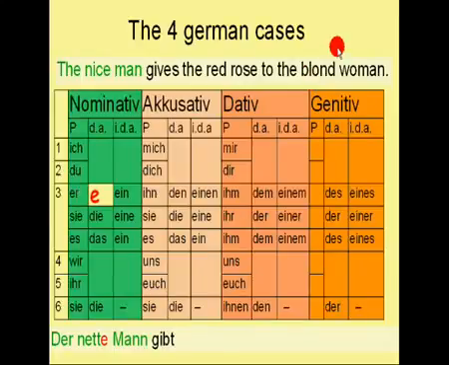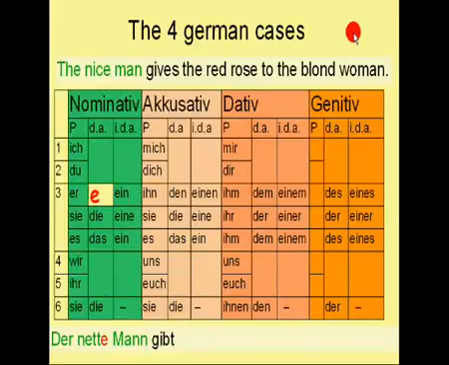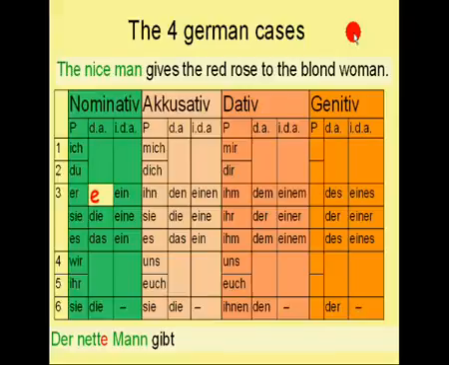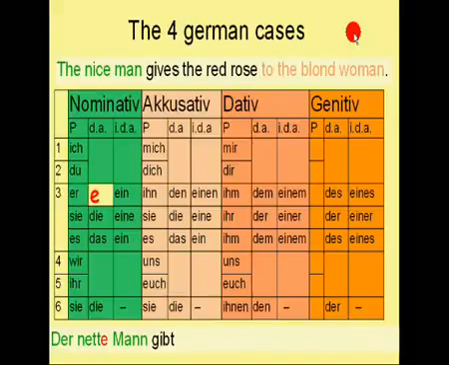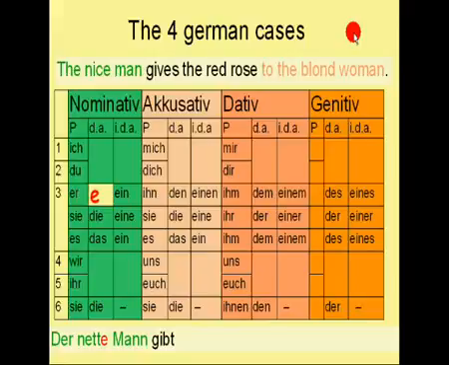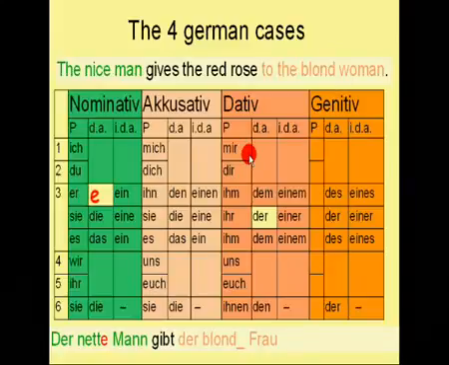So let's continue. Because the blonde woman is the indirect object, this means she is in the dative case. So what is the definite female article in the dative case? It is "der". So the sentence continues with "der blonde Frau".